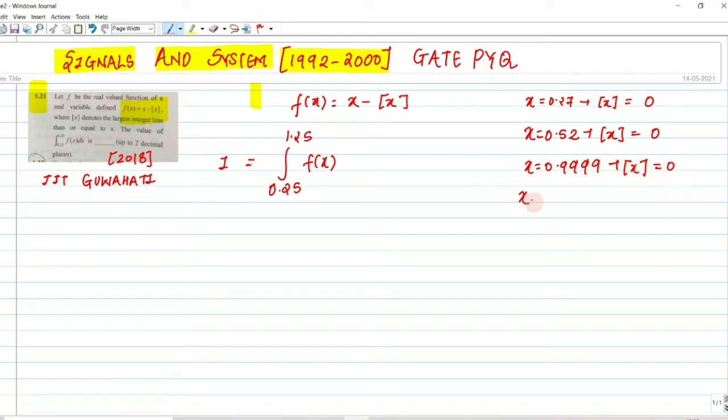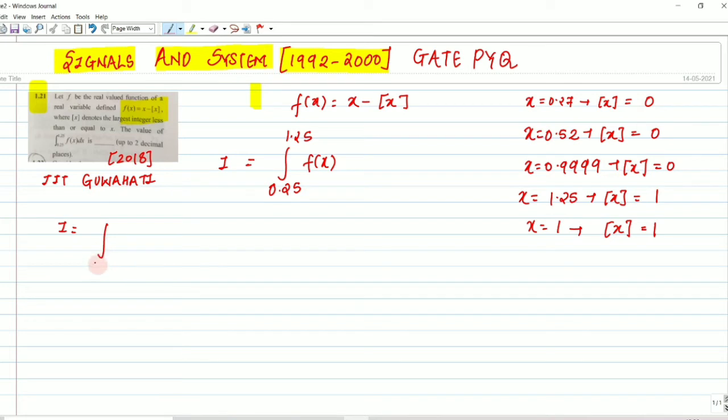If we consider x equals 1.25, the value of ⌊x⌋ will be 1, because the integer less than or equal to 1.25 is 1. If we consider x equals 1, the value of ⌊x⌋ will also be 1. Understood this part? This is the definition of ⌊x⌋. Now we can write our integration.